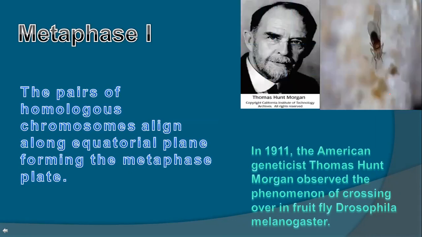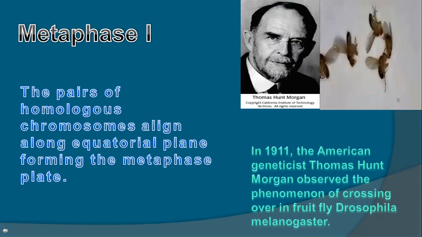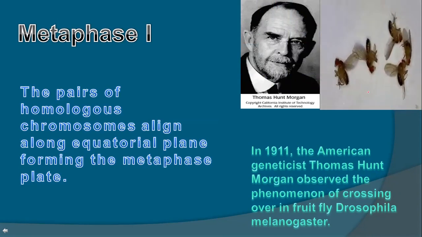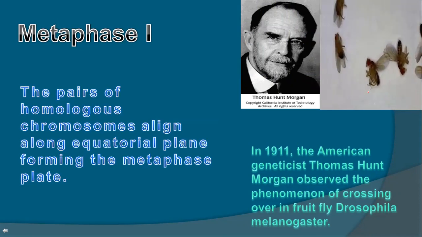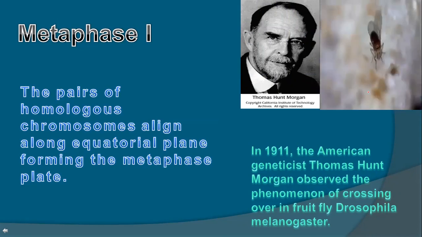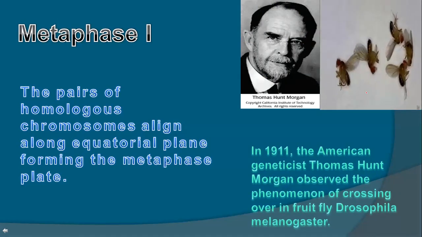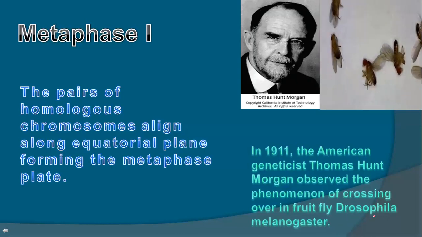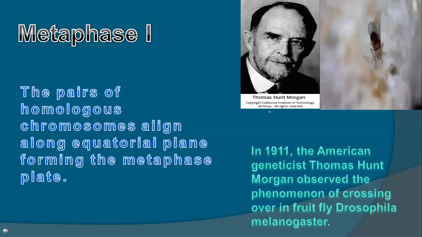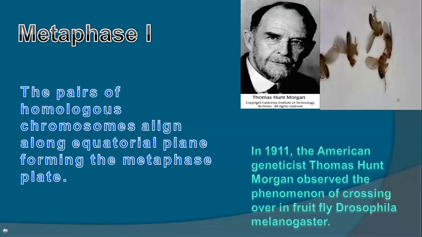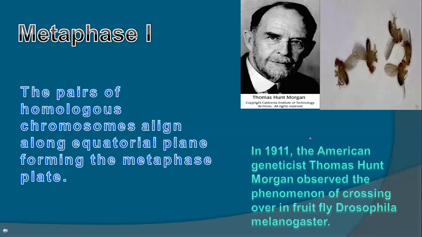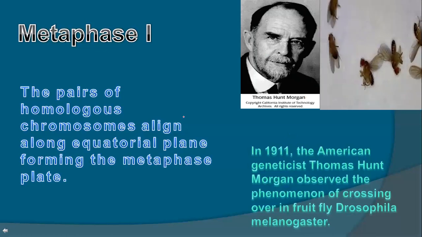This is a fruit fly which lays eggs in fruits, like oranges, guava and so on. It penetrates the fruit and then lays eggs over there. The scientific name is Drosophila melanogaster, and he is Thomas Hunt Morgan. He first observed the process of crossing over in this fly, which we have seen before.